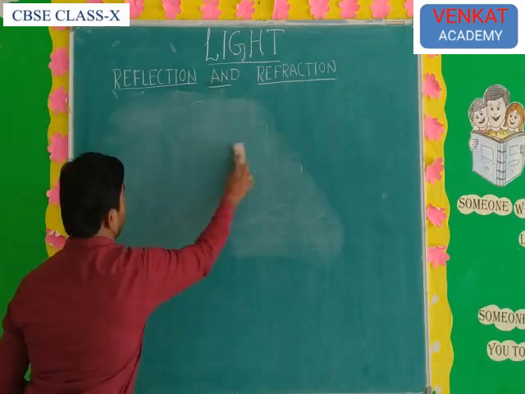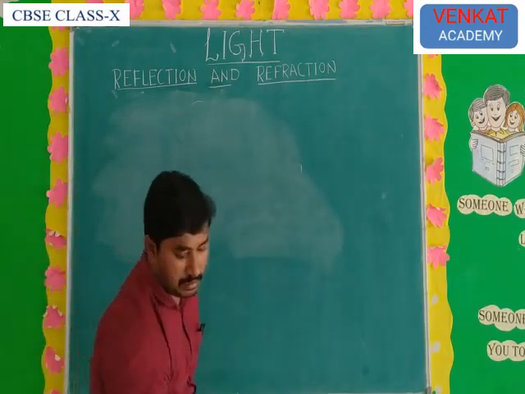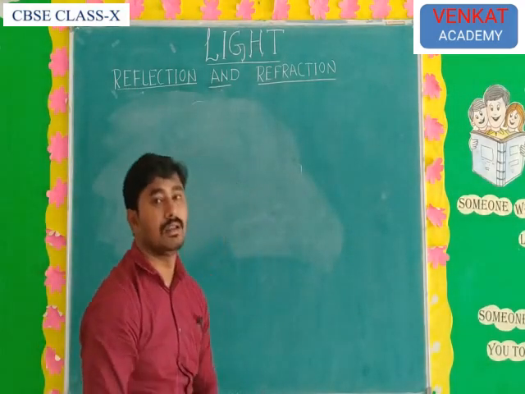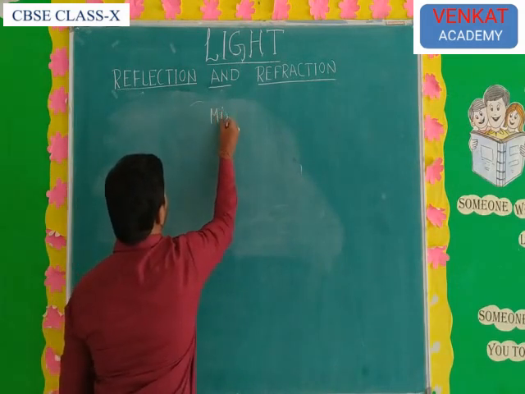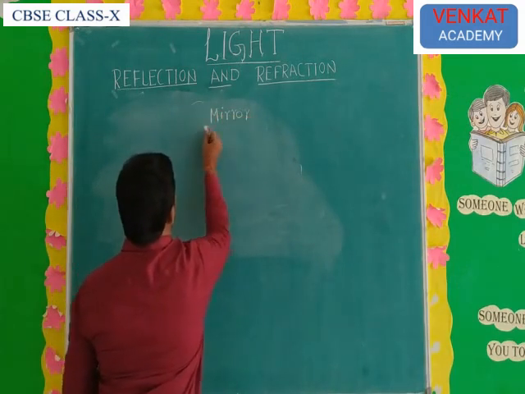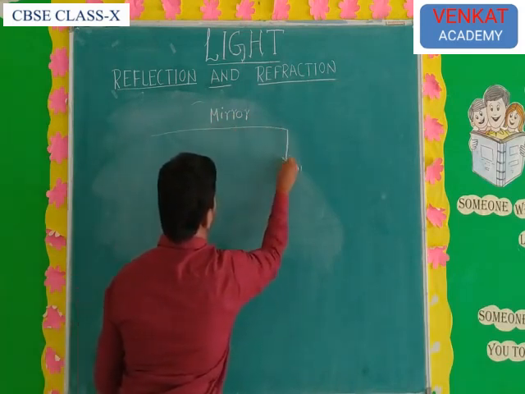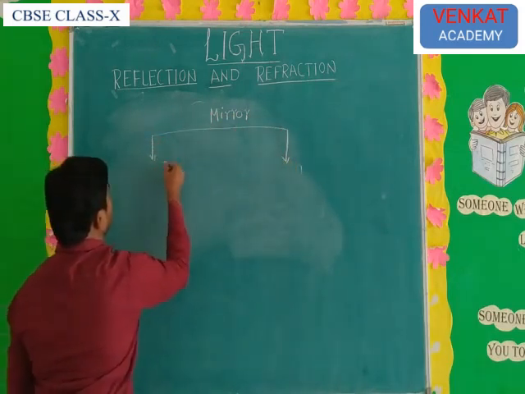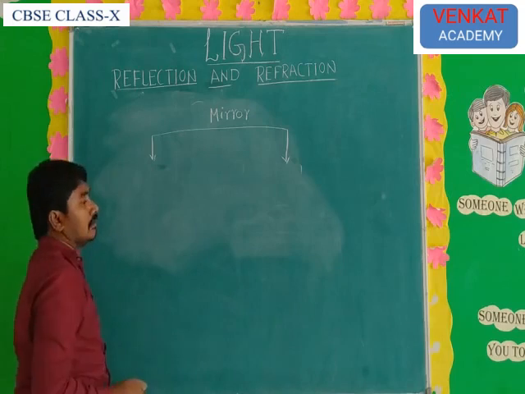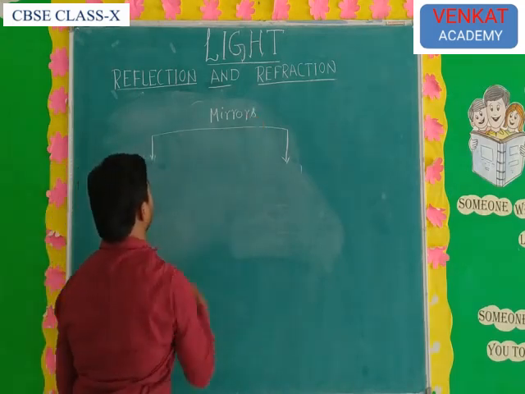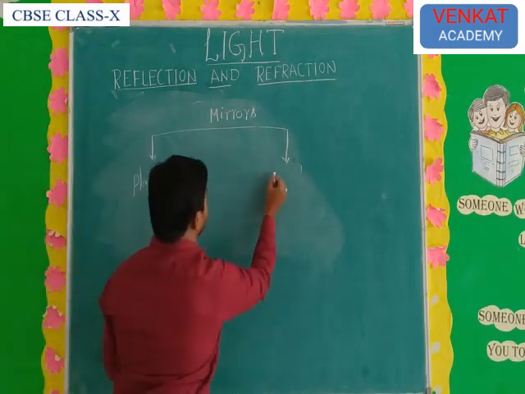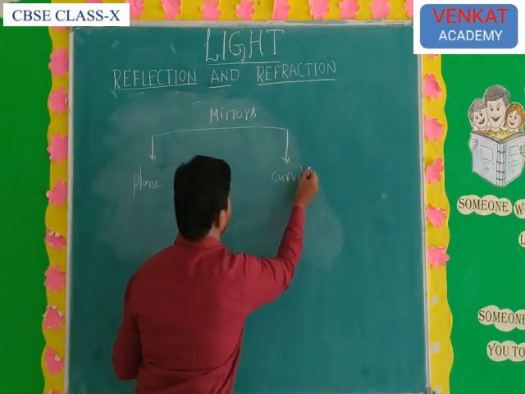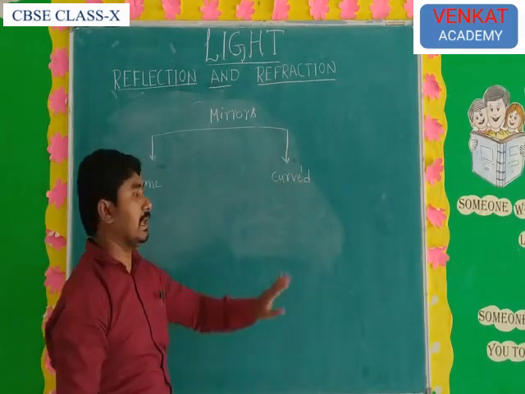And next, what are the types of mirrors? Mirrors are mainly of two types: one is the plane mirror, and the other is curved or spherical mirrors.